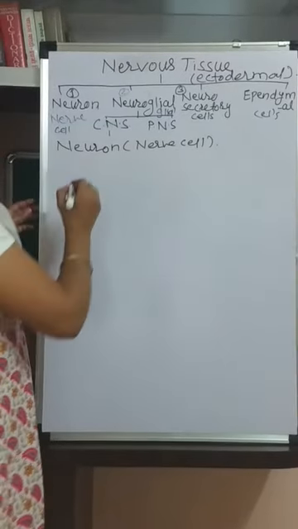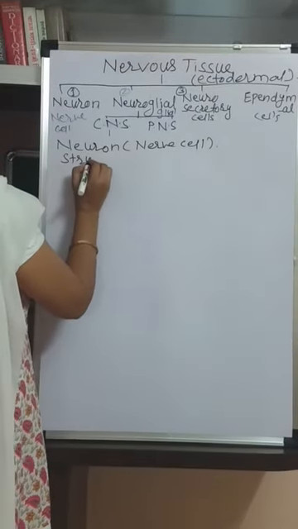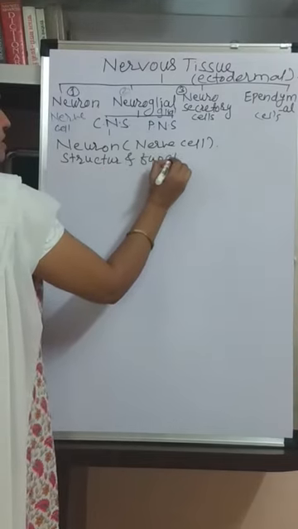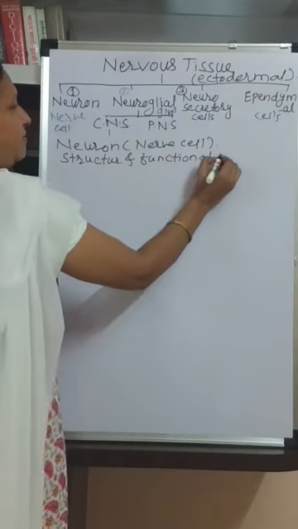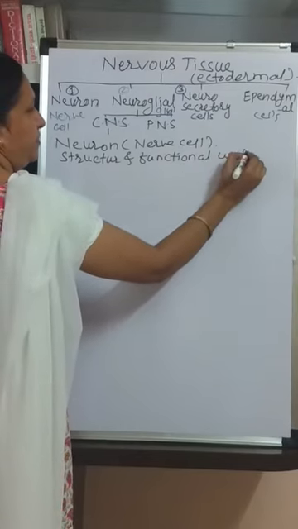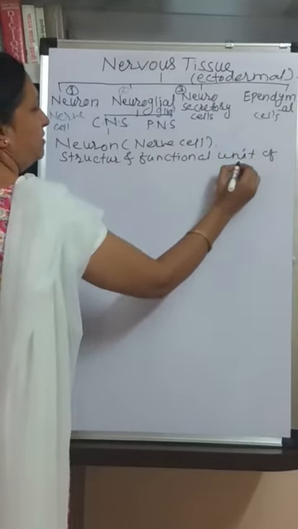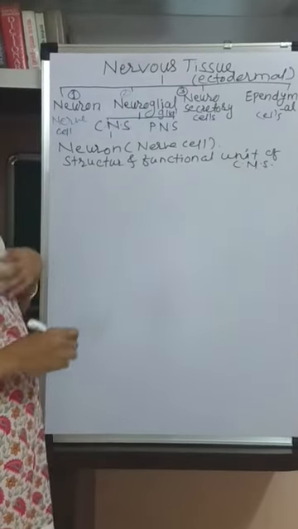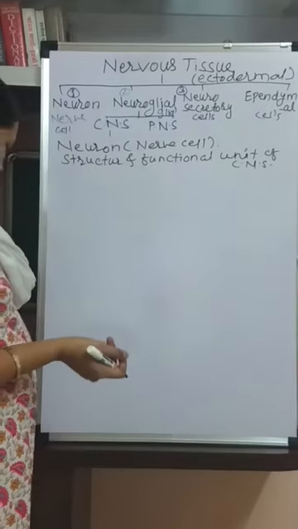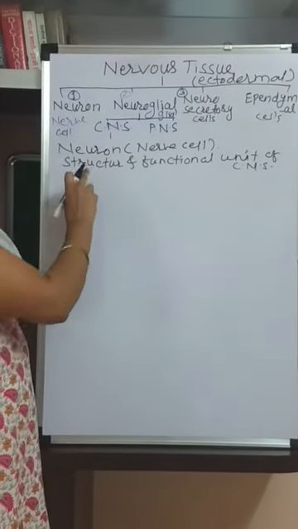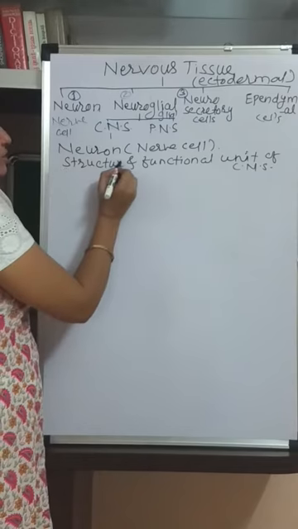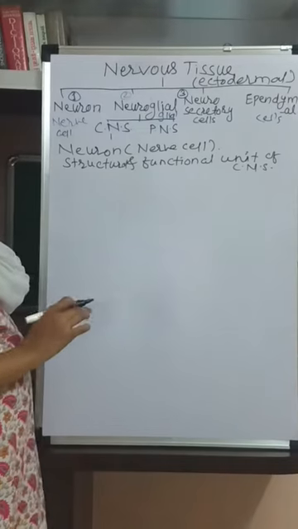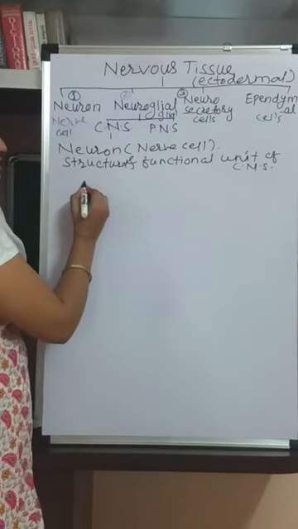It is the structural and functional unit of CNS, or brain or spinal cord, or the peripheral nervous system. So neuron is called as the structural and functional unit. So neuron forms the, suppose this is the brain